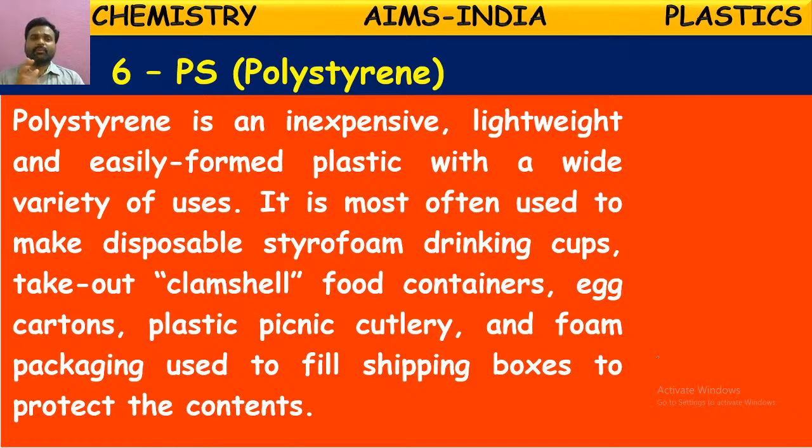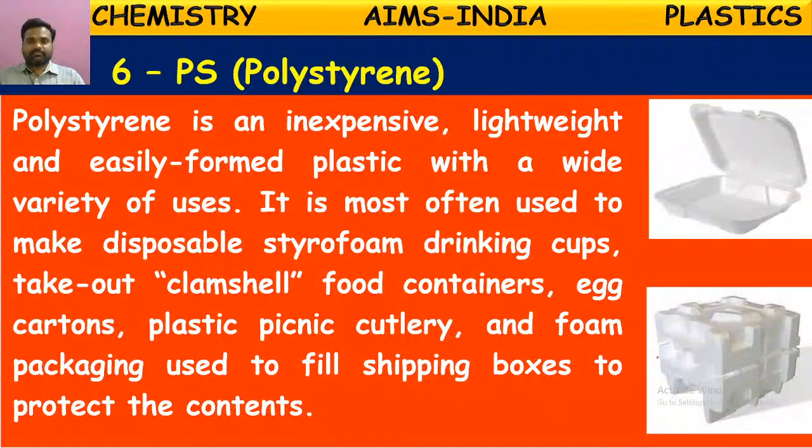We know this: polystyrene. It is inexpensive, lightweight and easily formed plastic with a wide variety of uses. So it is mostly used in styrofoam drinking cups and food containers which we take out for picnics. We pack this food in boxes which can be thrown away after finishing the food.